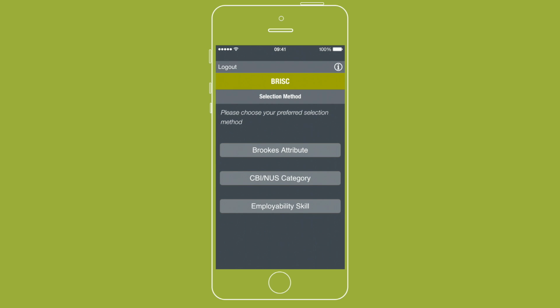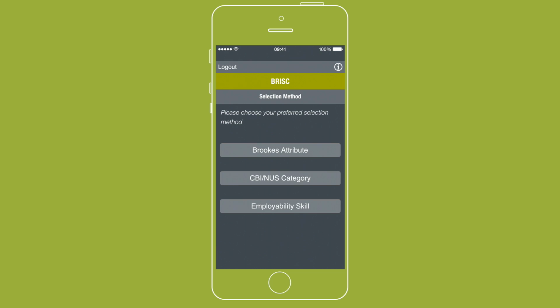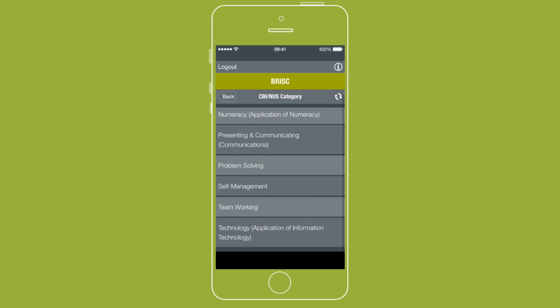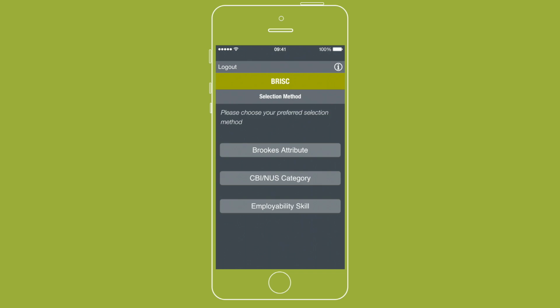To make things easier to find later, BRISC wants you to post your anecdote against a named employability skill. These can be accessed either by category, Brookes attribute, or the CBI and NUS categories, or more easily from this alphabetical list.